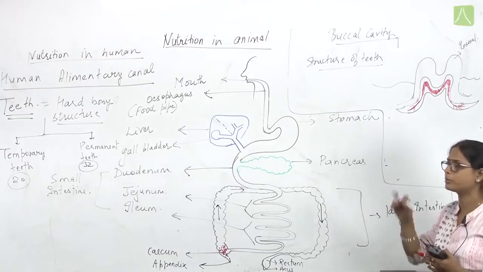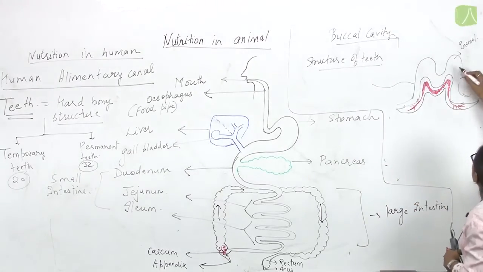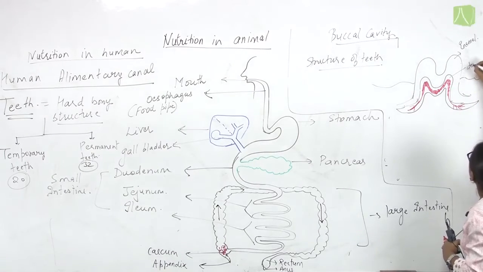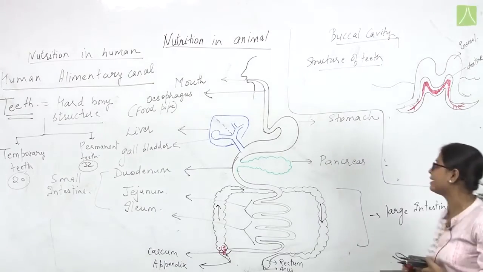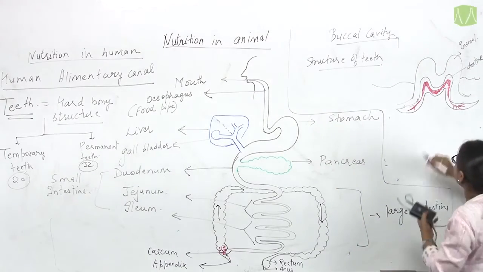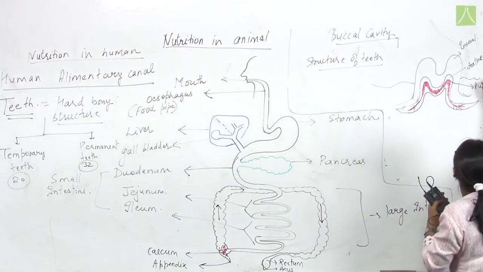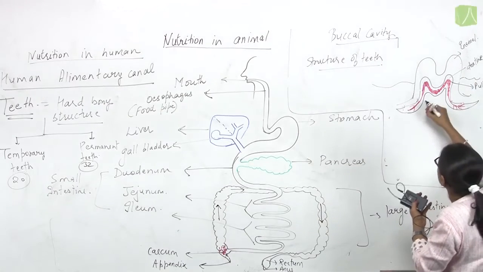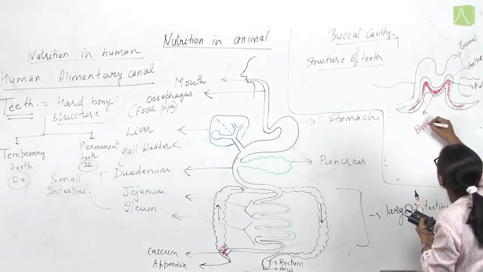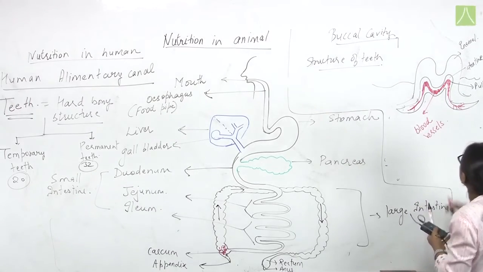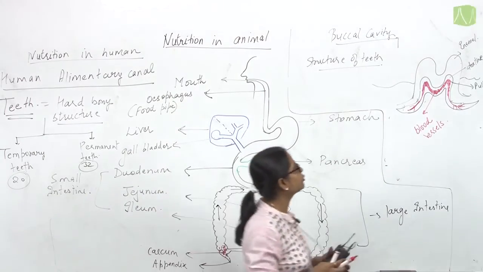This is the hard bony part, the hardest bone in our body, that is enamel. Then below the enamel is dentine. The second hardest part of teeth is known as dentine, and the innermost part is pulp. This pulp part contains a network of blood vessels, because in enamel and dentine there is no network of blood vessels, but in the pulp there is.